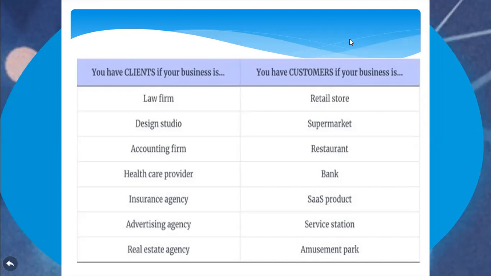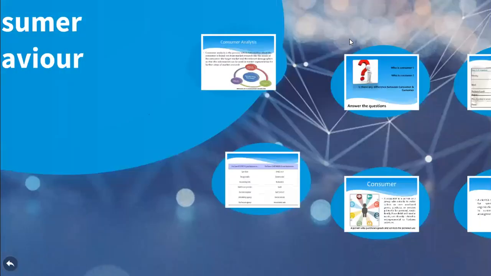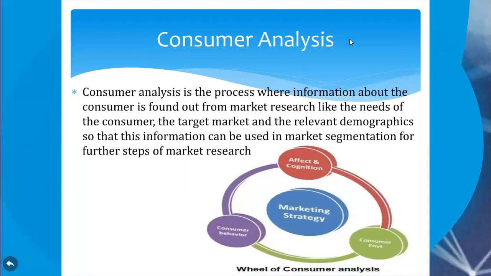Then where will we see customers? Retail stores, supermarkets, restaurants, banks, service stations, amusement parks. This is the basic difference between where clients and customers come from. Before going to consumer behavior, we'll analyze what this customer, or rather consumer, is. Throughout the process, you can use any name like consumer or customer, but it is always preferred to say consumer analysis and consumer behavior.